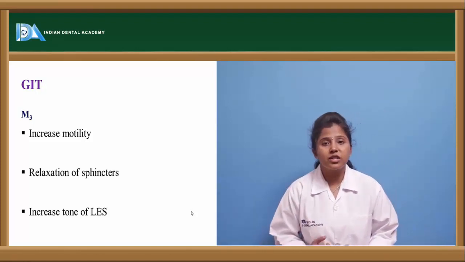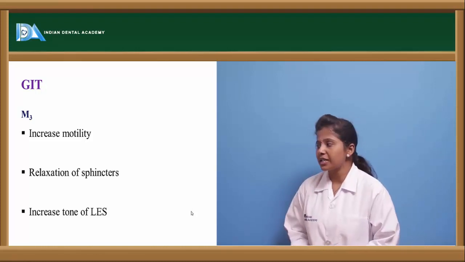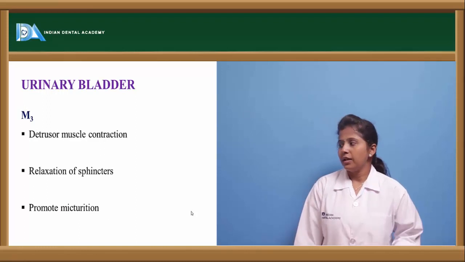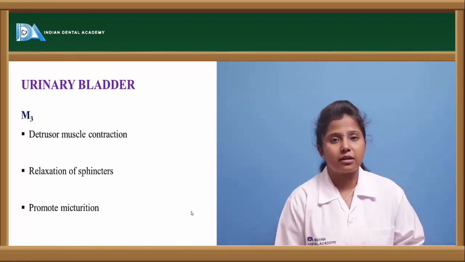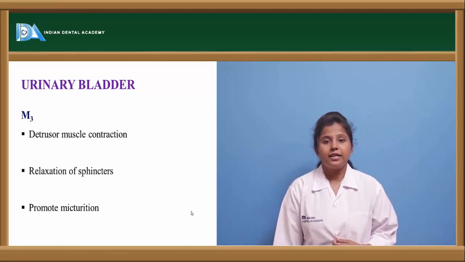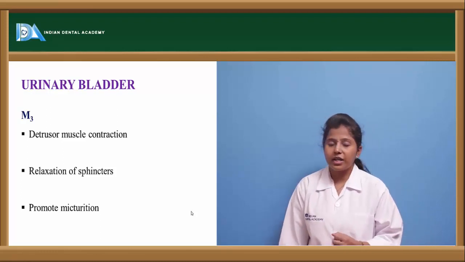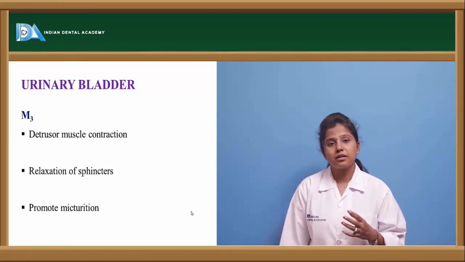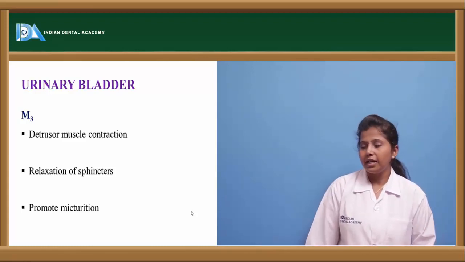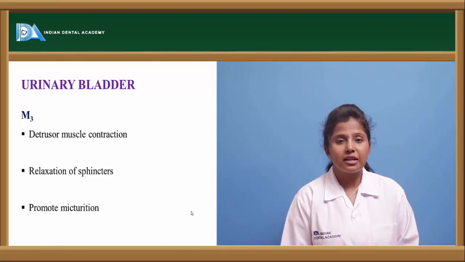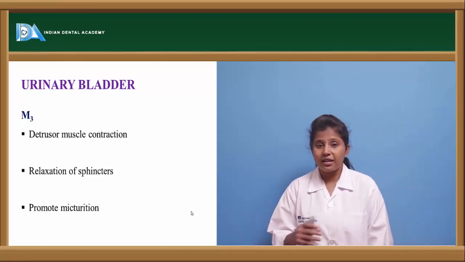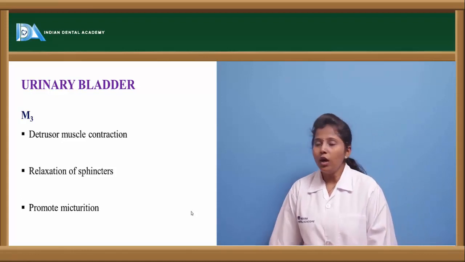The sphincters which are present in the GIT will be relaxed, and there will be increased tone of the muscle. In the urinary bladder also, M3 type of receptors are present, and it causes contraction, or we can say the smooth muscles present in the urinary bladder get contracted, and here also the sphincters are relaxed. Because of the increased contraction and relaxation of the sphincters, it leads to micturition.